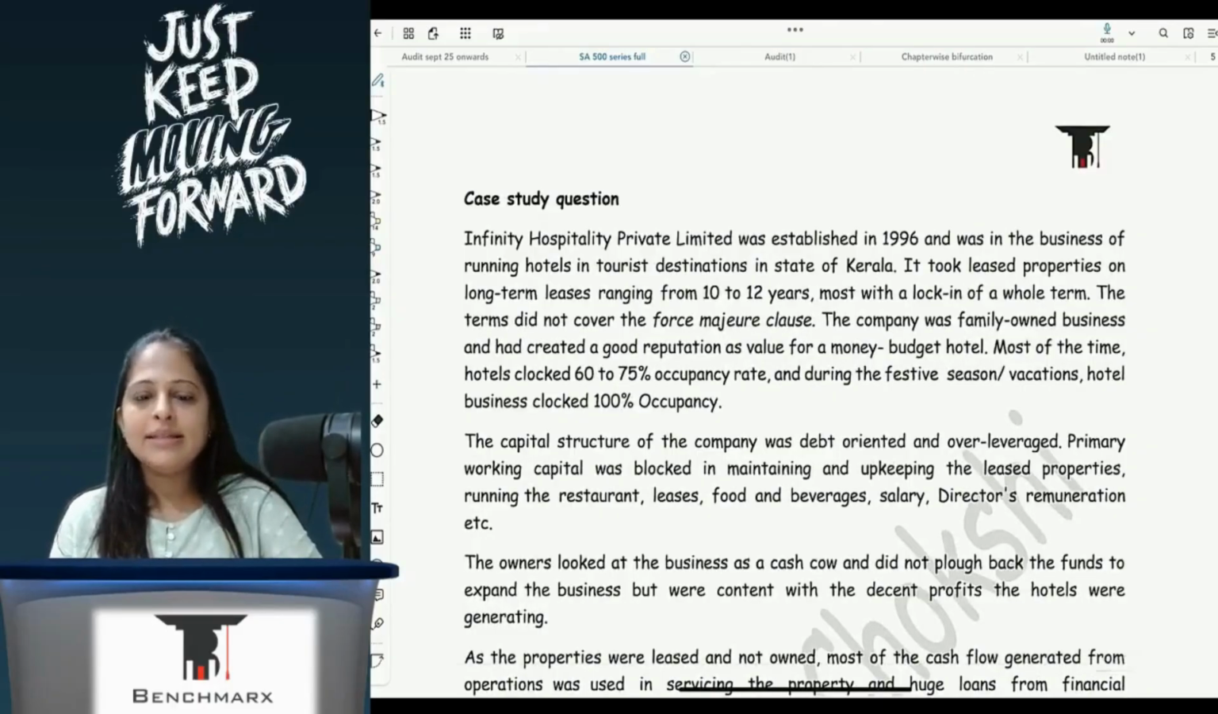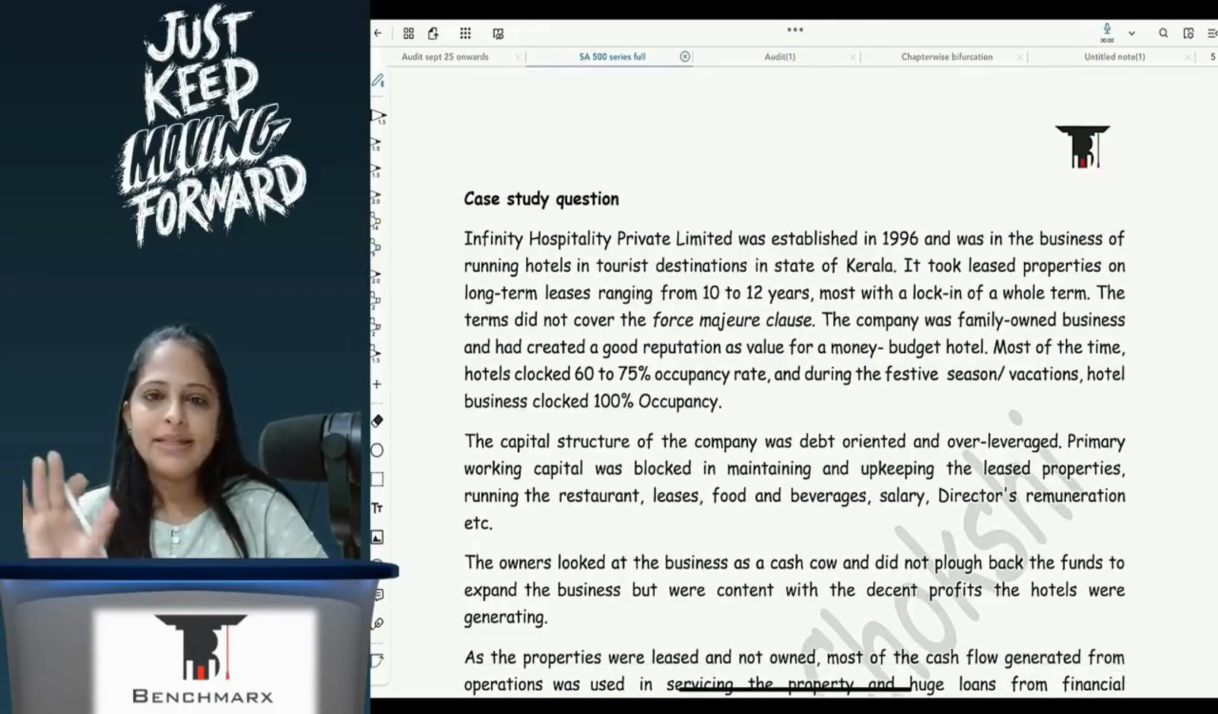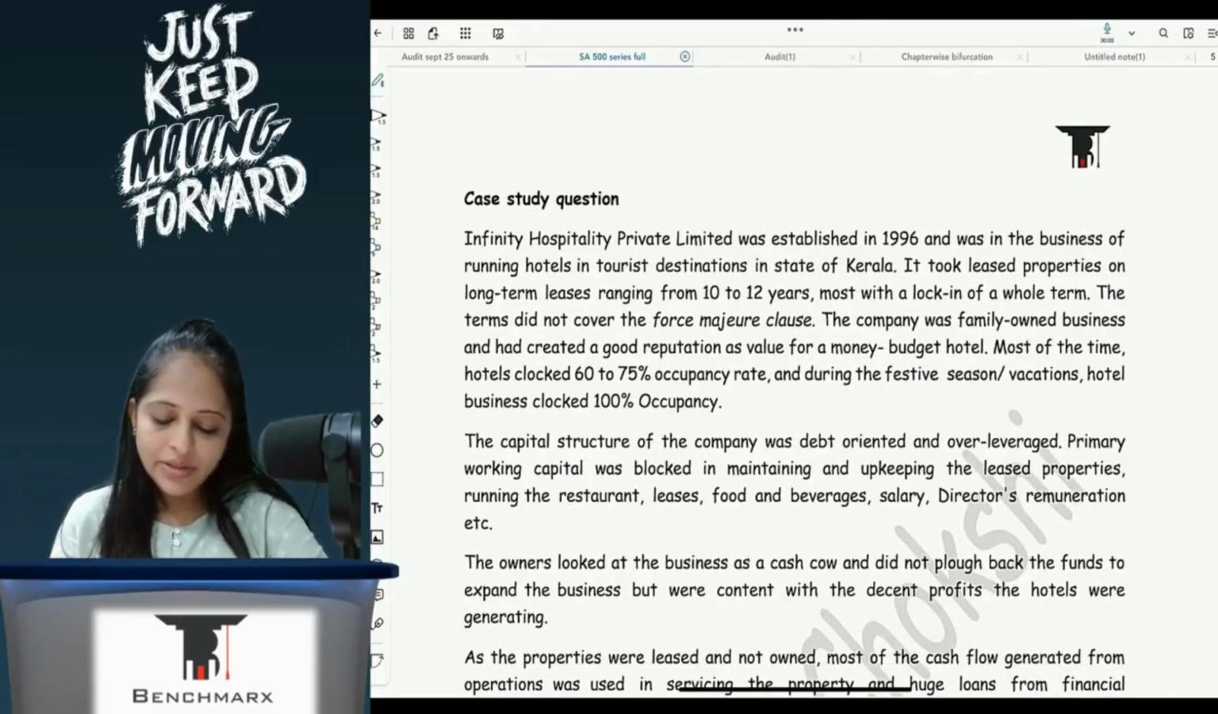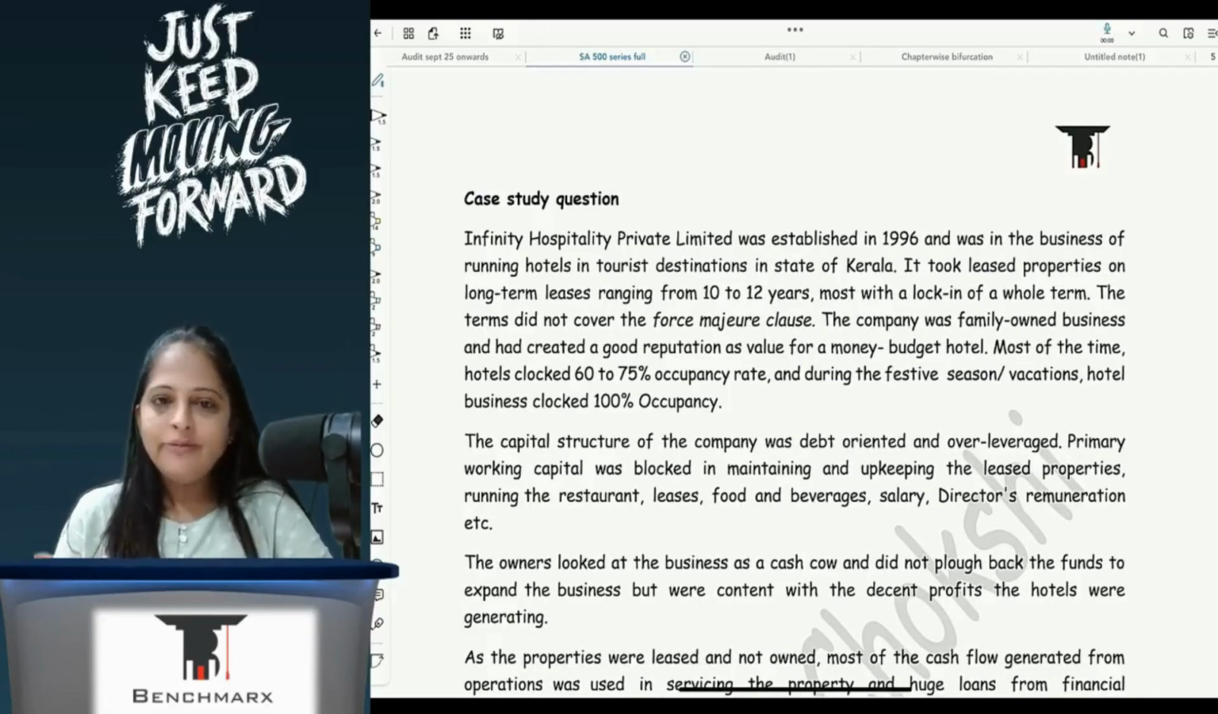Yeah, last is this case study question. It covers all of 560, 570, 580, everything is covered here. So we'll just quickly run through the facts and the questions and we'll discuss it.